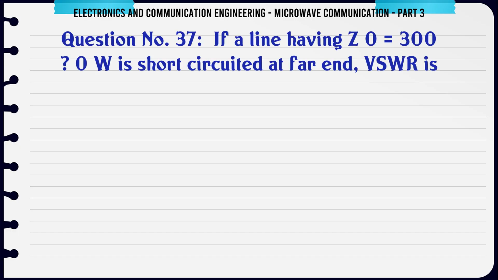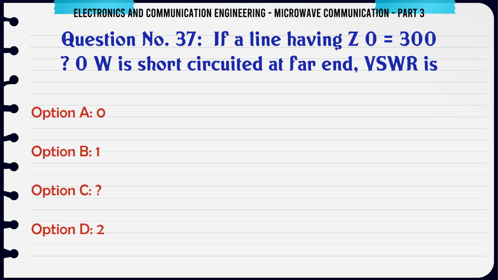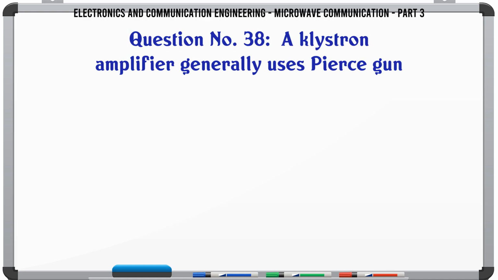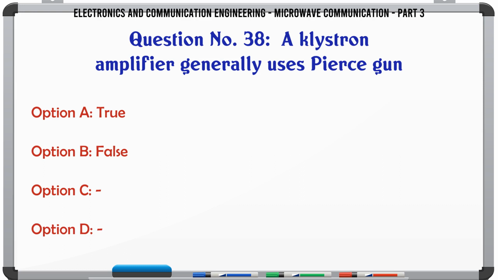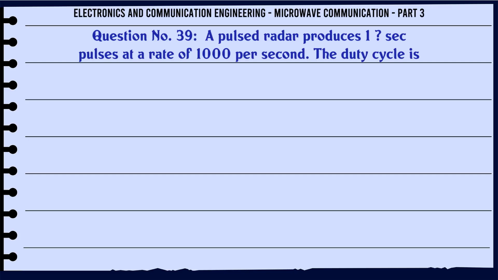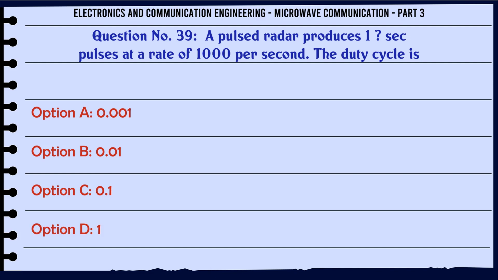If a line having Z0 of 300 ohms is short-circuited at far end, VSWR is A. 0, B. 1, C. ∞, D. 2. The correct answer is: a klystron amplifier generally uses Pierce gun. A. True, B. False. The correct answer is true. A pulsed radar produces 1 microsecond pulses at a rate of 1000 per second. The duty cycle is A. 0.001, B. 0.01, C. 0.1, D. 1. The correct answer is